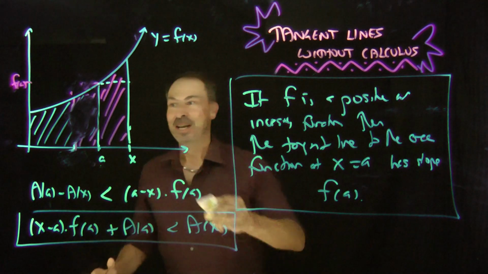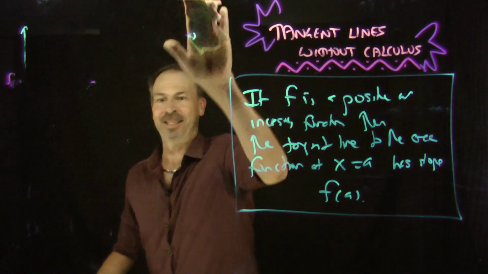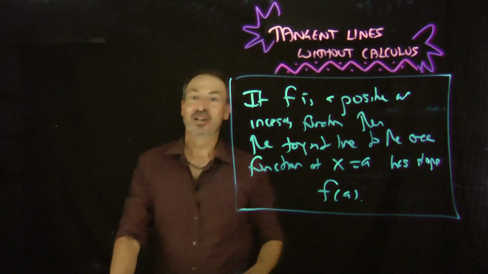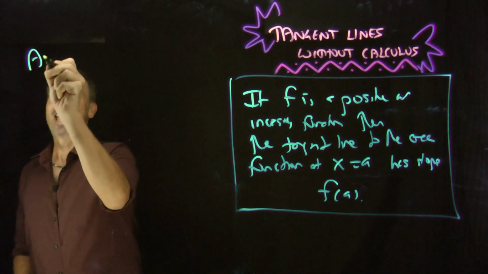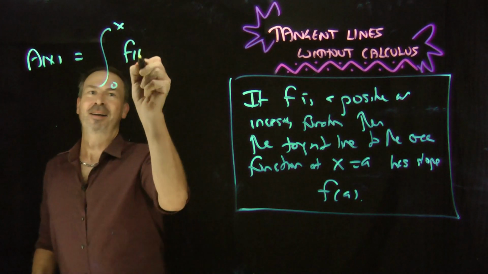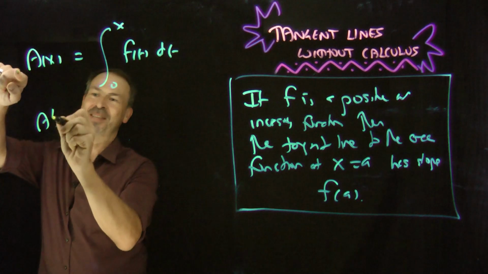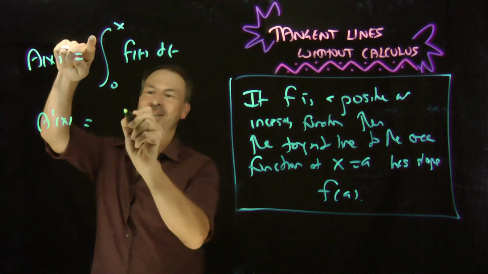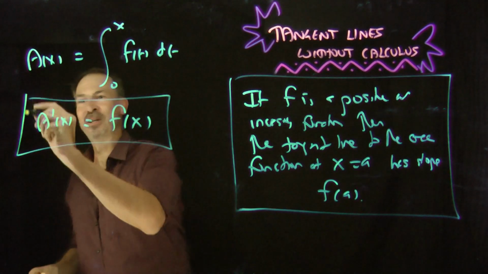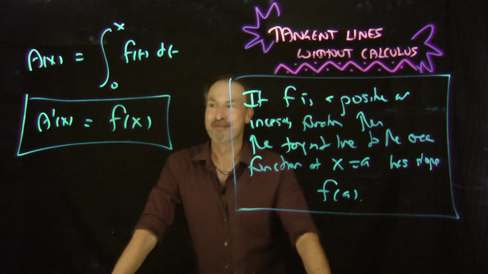But here's the thing. Today we call that the first fundamental theorem of calculus. No calculus, just algebra here. He essentially showed this. We let A of x, in modern notation, be the area under the curve from 0 to x. And he just showed that the slope of the tangent line of an area function is the curve you're dealing with. Bingo! There's the first fundamental theorem of calculus without calculus. Amazing, amazing stuff.